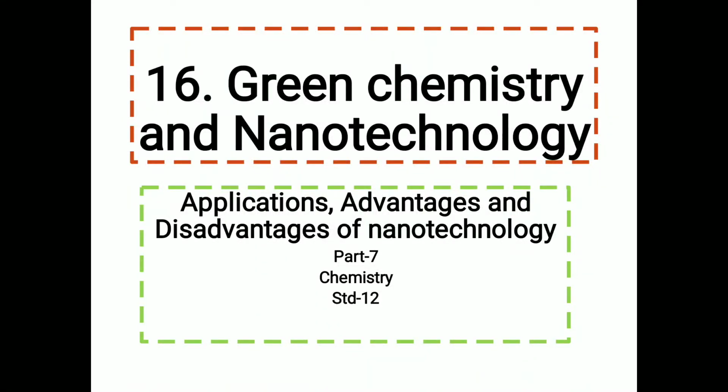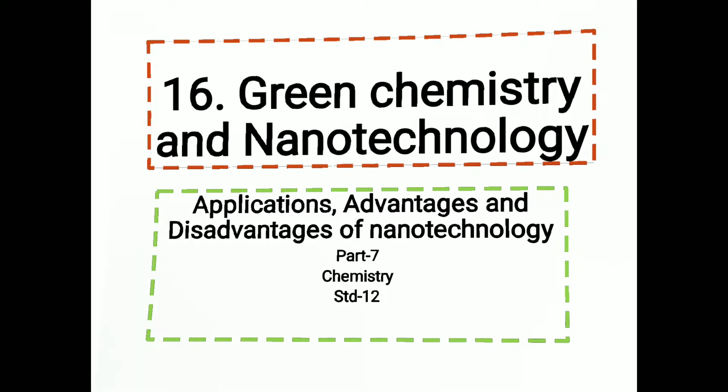We have studied chapter 16 of chemistry, that is green chemistry in nanotechnology. We have already completed the topic of green chemistry and nanotechnology. Today we will study the various applications of nanotechnology and then the advantages and disadvantages of nanotechnology. So now let us study.